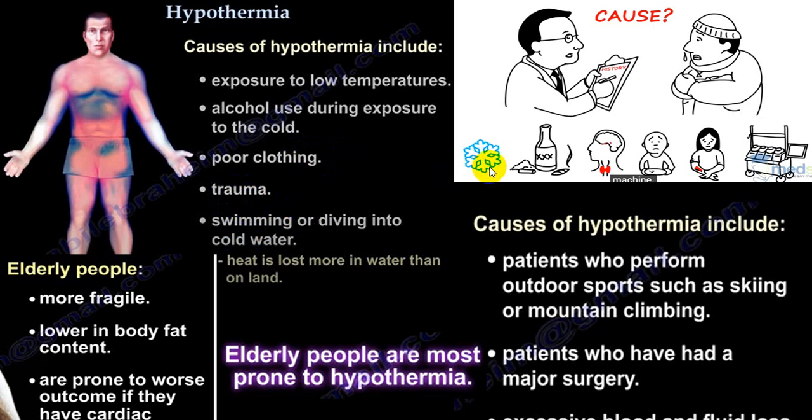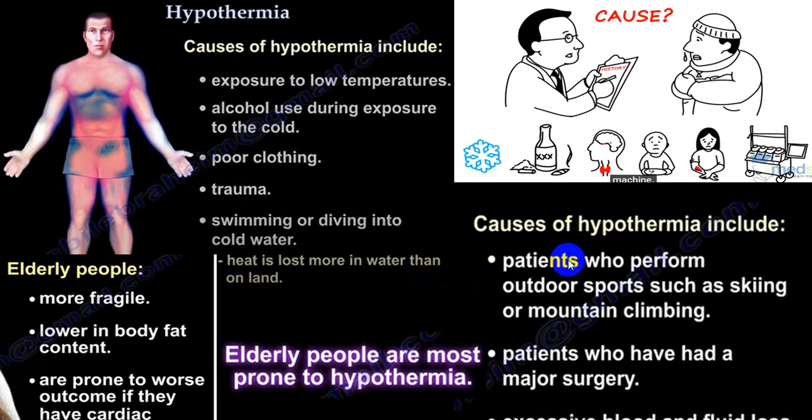And there are a lot of other causes, like if a person is exposed during a cold wave, or has consumed alcohol, hypothyroidism, or the person has got an injury, or is exposed to extreme cold without proper clothing.